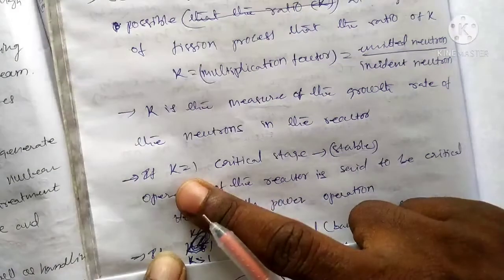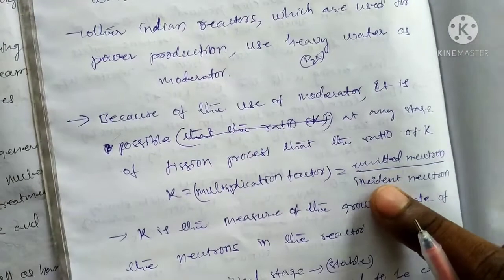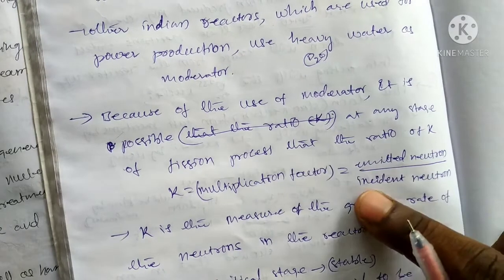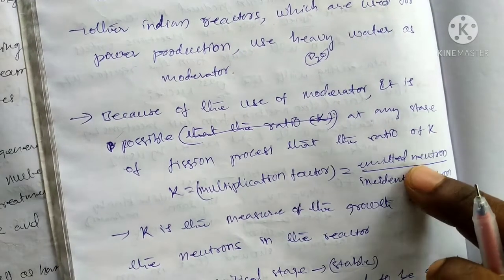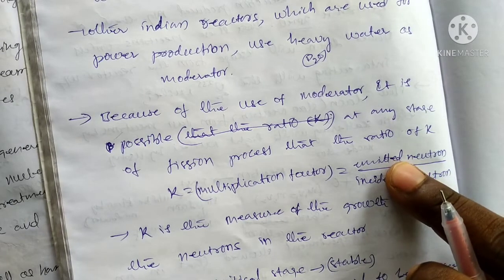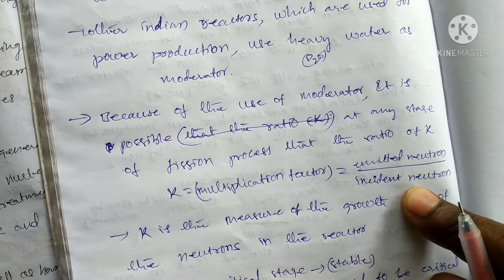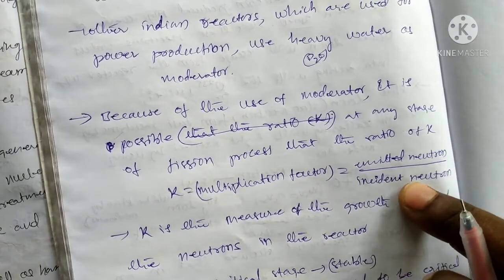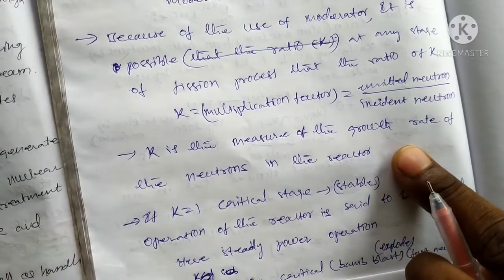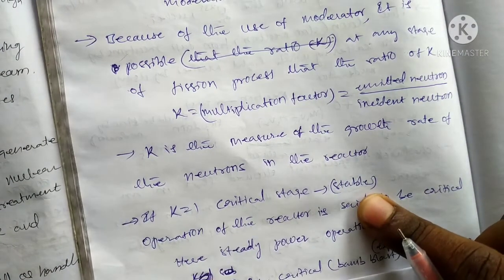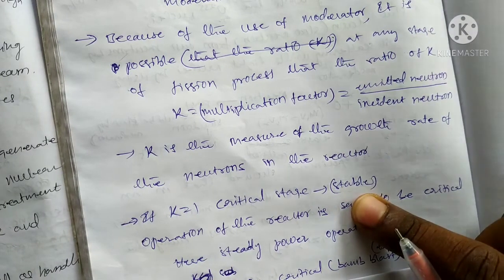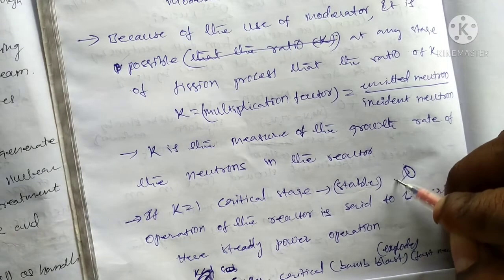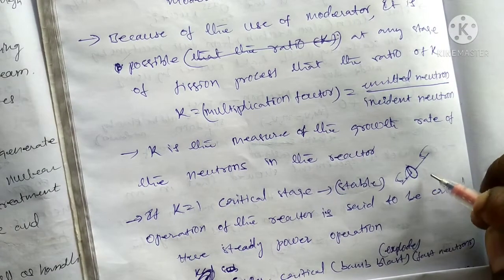For example, if emitted neutrons is equal to 5 and incident neutrons is equal to 5, we get K equal to 1. That means the number of emitted and incident neutrons are the same. This appears in the nuclear bomb. A nuclear bomb works with fast neutrons, which can penetrate. Here 5 neutrons are coming and 5 neutrons are going outside.